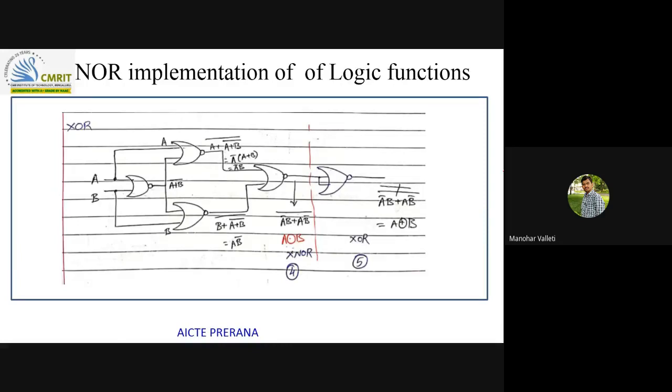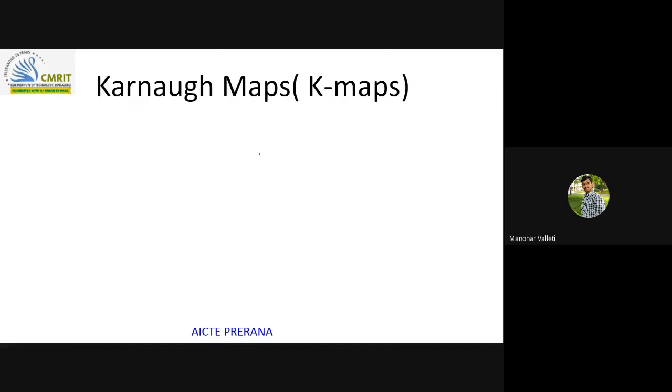With the help of 4 NOR gates you will get the XNOR operation, and with 5 NOR gates you will get the XOR operation. So with this, I'll stop today's discussion. In the next class, tomorrow, I will discuss K-maps.